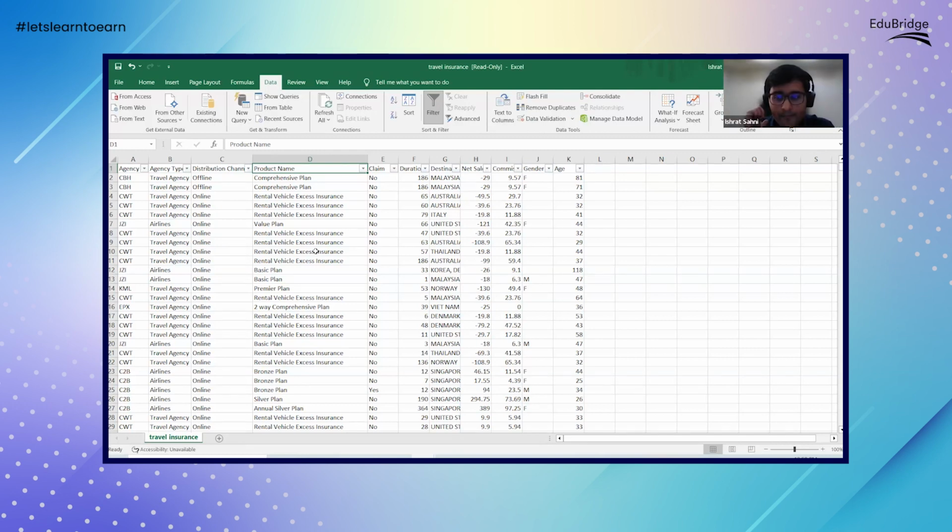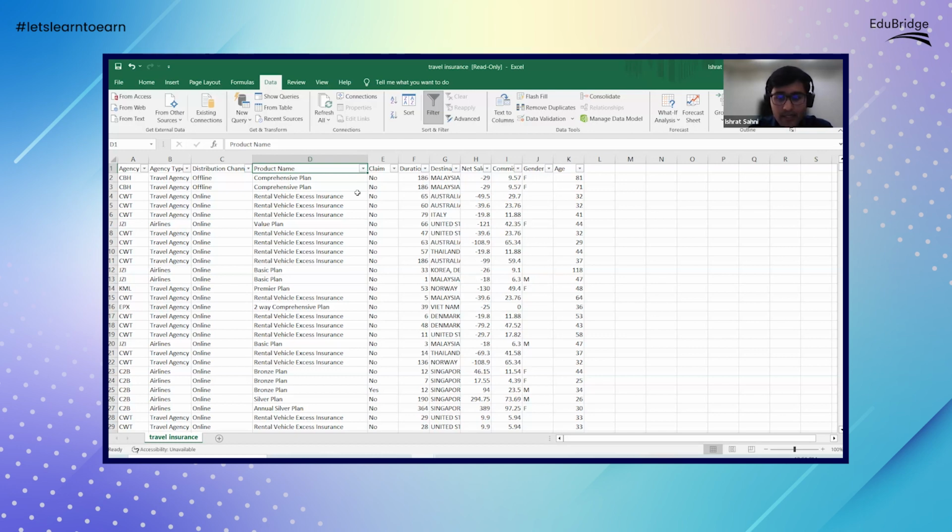Okay. And it depends on the claims. If there is no claim, how will you understand that? The number of claims and the positive sales? Got it. Yeah, that is a good way actually, that we do a cross between the product name and the claims. So for a particular product, how many claims were made.